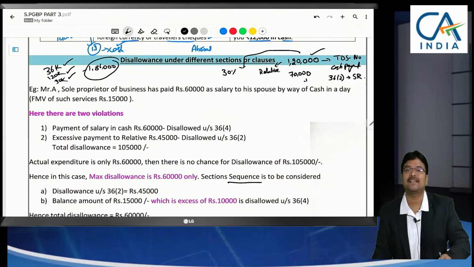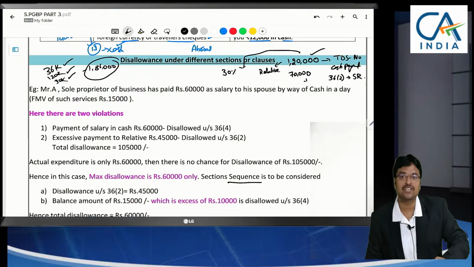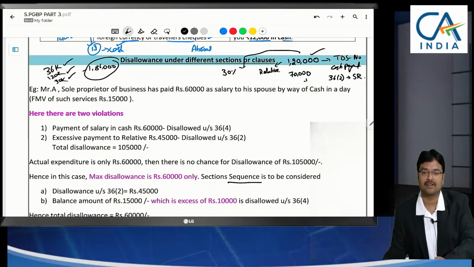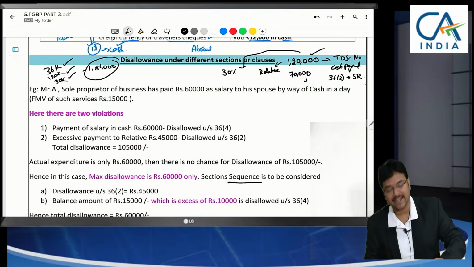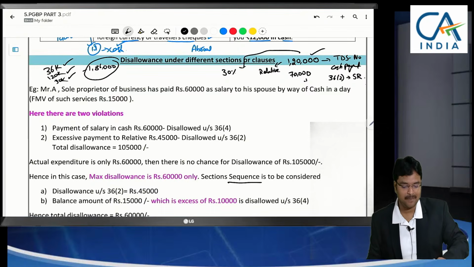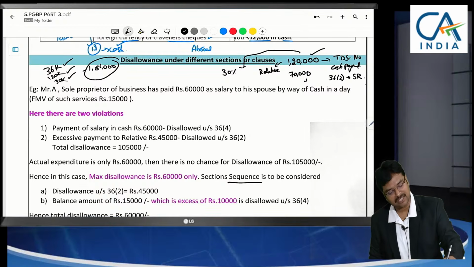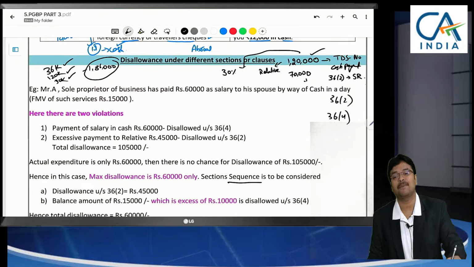Sequentially, we have to apply section-wise. First, the TDS provisions were specified, so first you disallow 36,000. And what is the balance amount? 1,20,000 reduced by 36,000, the balance is 84,000.